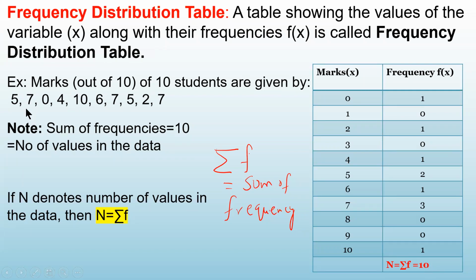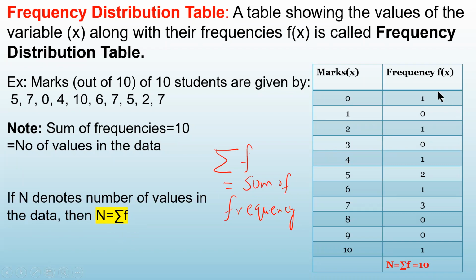Also, how many values are there in your data? Count 1, 2, 3, 4, 5, 6, 7, 8, 9, 10. The number of values in the data is 10, and the sum of the frequencies is also 10. So if we denote the number of values in the data by capital N, then capital N is equal to the sum of the frequencies.